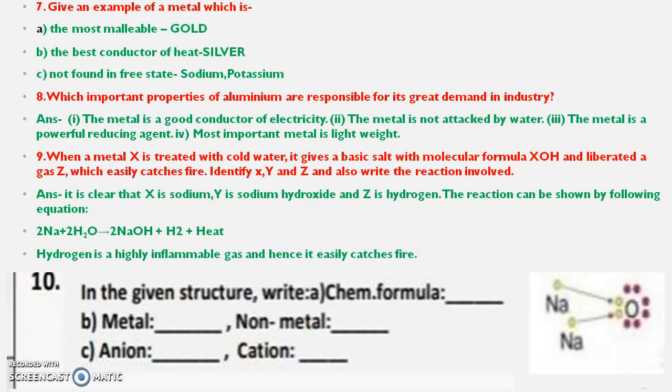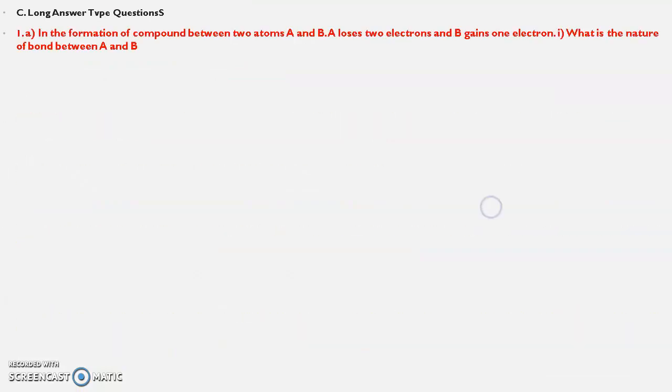In the given structure, write the chemical formula. You have been shown sodium and oxygen. So the metal will be sodium, the non-metal will be oxygen, the anion will be oxygen ion, and the cation will be sodium ion. Now let's discuss the long answer type questions.